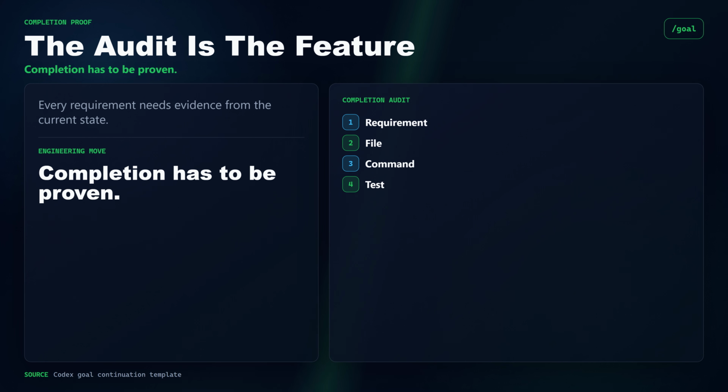A loop that keeps going can still be confidently wrong. The important part is the completion audit. Before marking a goal achieved, the template tells Codex to map every explicit requirement, file, command, test, gate, and deliverable to concrete evidence. That is the engineering move. Completion has to be proven against artifacts, not inferred from effort.